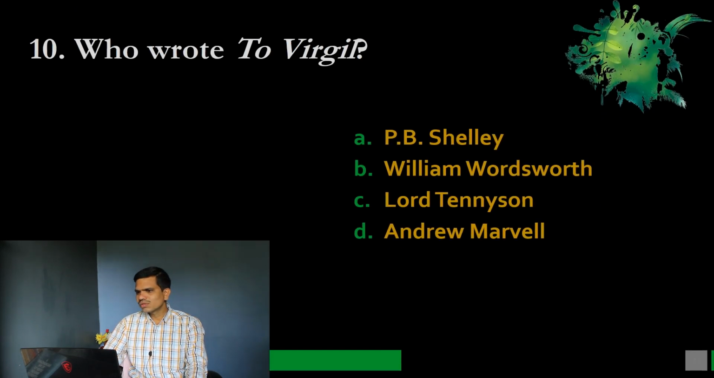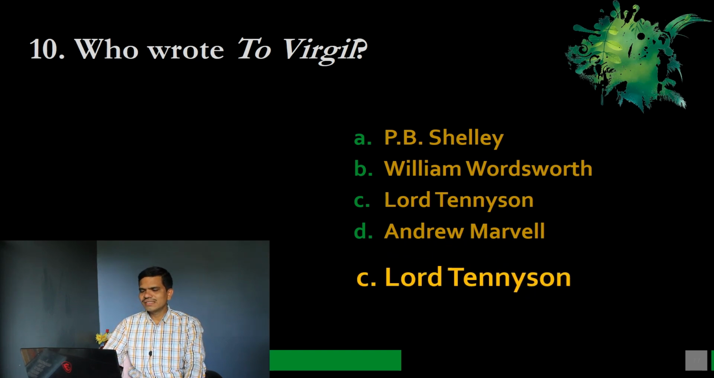Number 10. Who wrote To Virgil? Again we have options A. P.B. Shelley, B. William Wordsworth, C. Lord Tennyson, and D. Andrew Marvell. And the correct option here is C. Lord Tennyson composed To Virgil. Virgil is a great poet, and this ode is directly addressed to Virgil, and hence we have the title To Virgil, composed by Lord Tennyson.